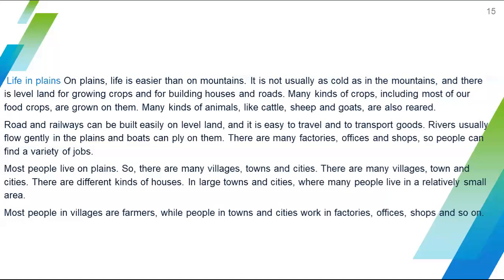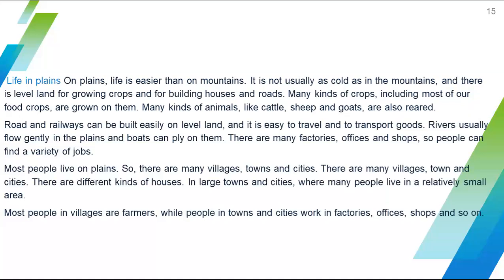Many kinds of crops, including most of our food crops like maize, rice, wheat, and many things, are grown on them. And many kinds of animals are also reared, like cattle, sheep, and goats. Roads and railways can be built very easily because of level land. On level land, it is easy to travel from one place to another, and easy to transport goods from one place to another.